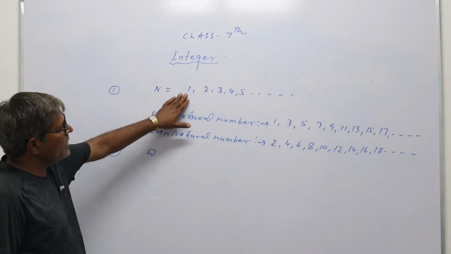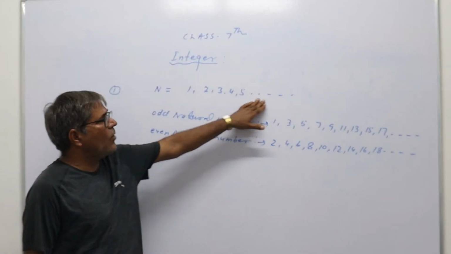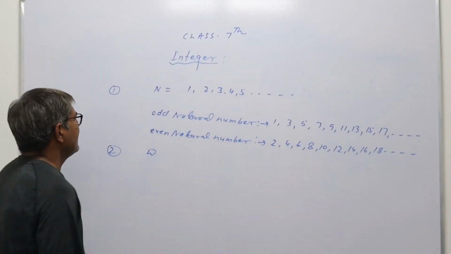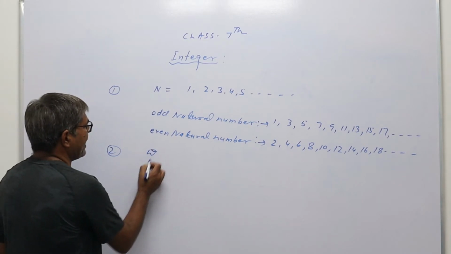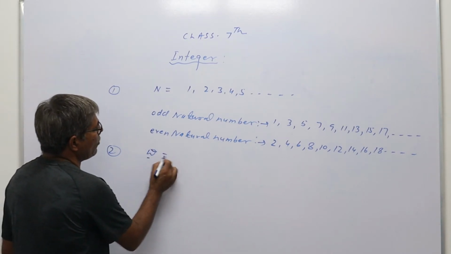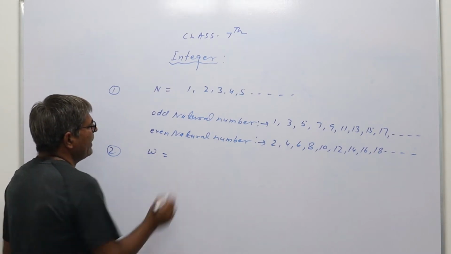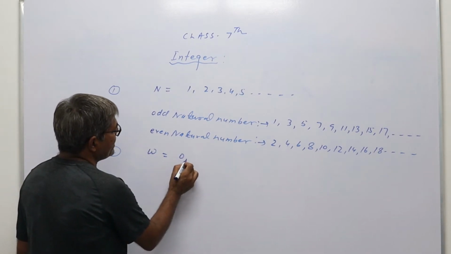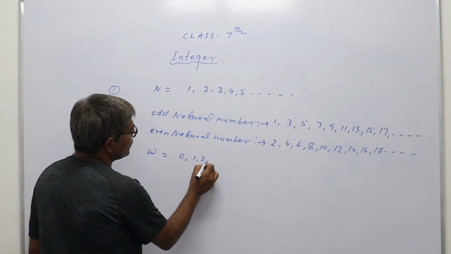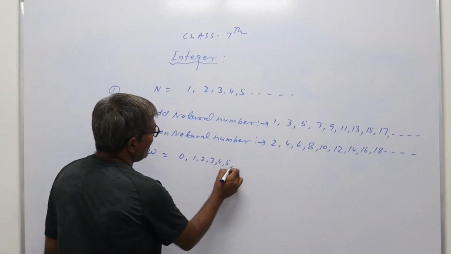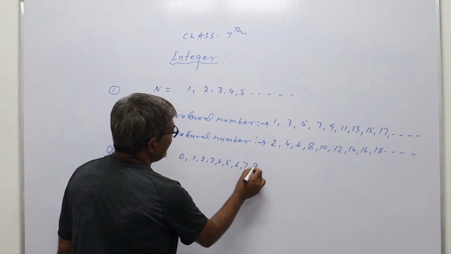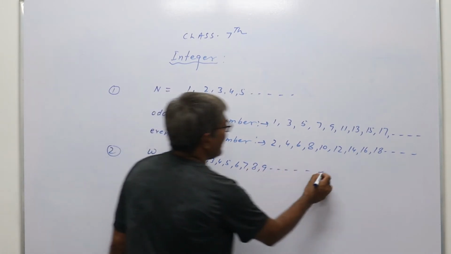Next one is whole numbers. If 0 is included to the natural numbers, then these numbers are known as whole numbers, and the whole numbers are represented by capital W, that is W equals 0, 1, 2, 3, 4, 5, 6, 7, 8, 9 and so on.